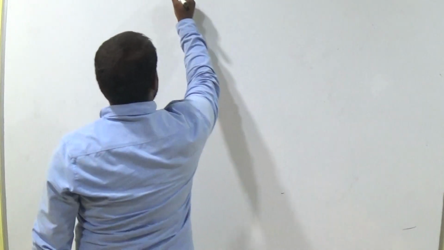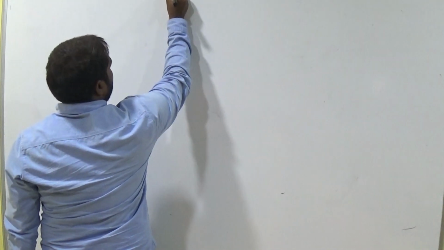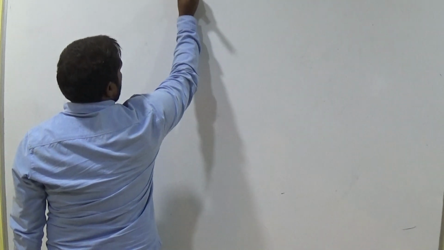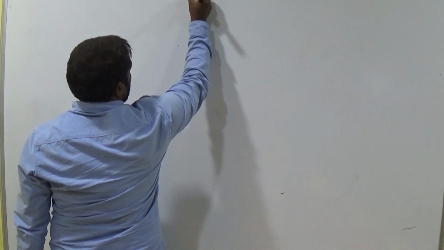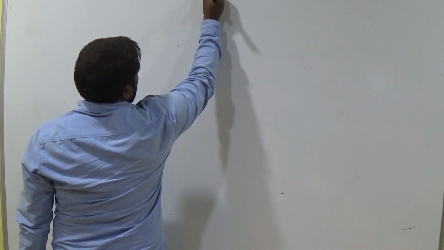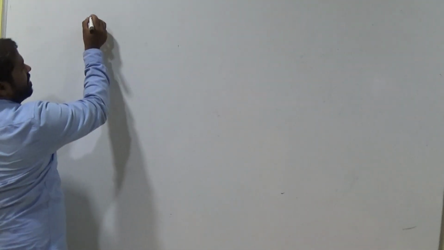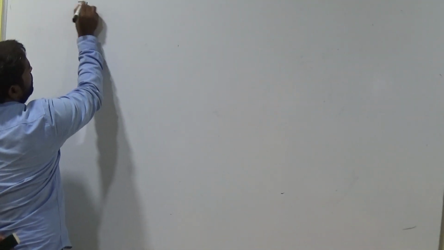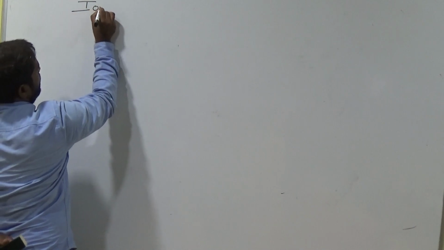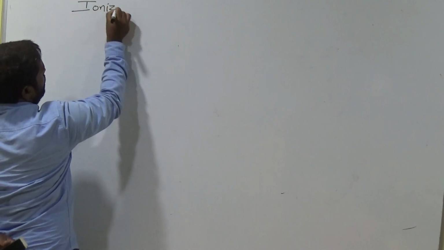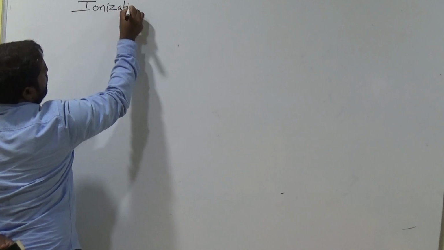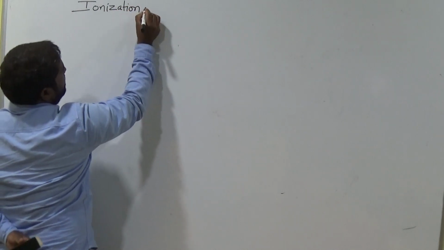So let's see in 13th group. So what are the elements? Here we are discussing ionization energy.